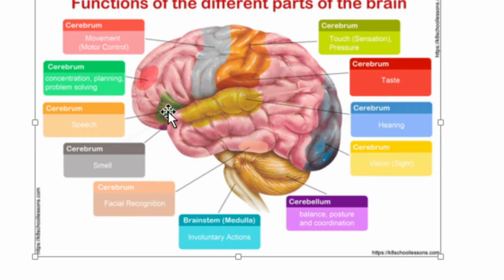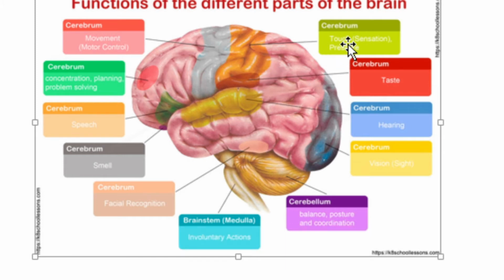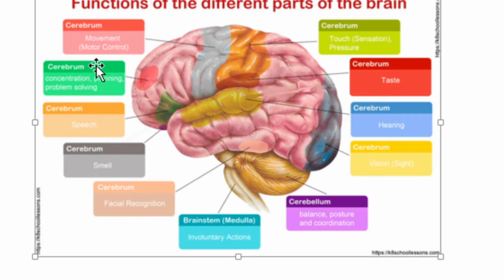In the region of the cerebrum, we can see many control centers: control centers for pressure, that is touch, taste, hearing, vision, smell, speech, problem solving, and motor movements. All these actions or processes are under the control of the cerebrum.